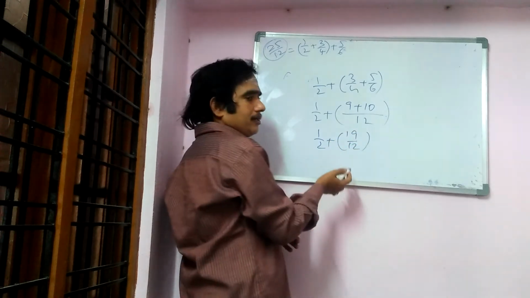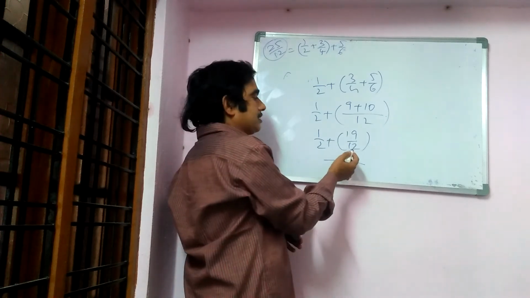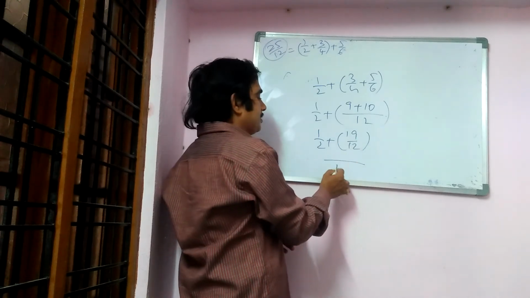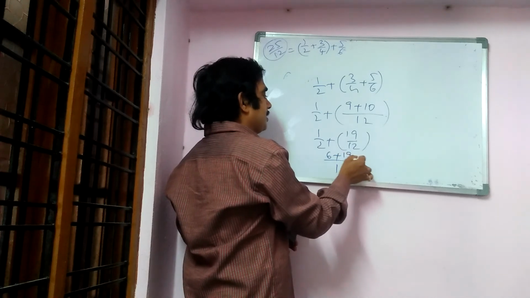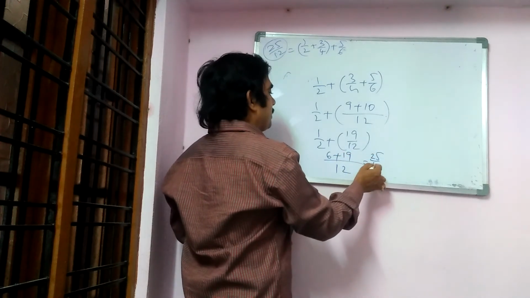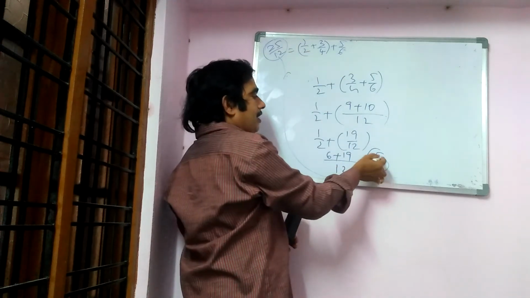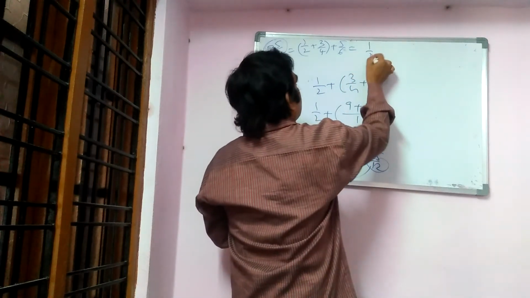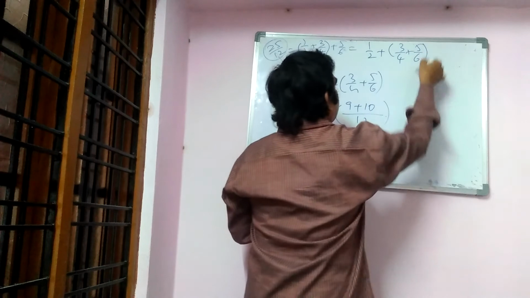Now for 2 and 12, 12 is a multiple of 2. So in two given numbers, when the second number is a multiple of the first number, the bigger number will become the LCM. 2 6s are 12, here 12 1s are 12, 6 plus 19 is 25 by 12. What did I get here? 25 by 12. What did we get here? 25 by 12. So what answer did we get for 1 by 2 plus 3 by 4 plus 5 by 6?